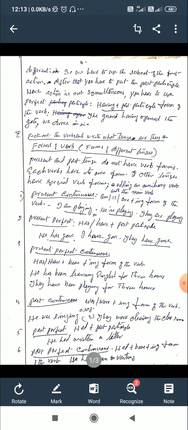Next, past perfect: had plus past participle. He had written a letter. Had written is past perfect. Now, past perfect continuous: had plus been plus the ing form of the verb. He had been playing. He had been running. Here, had been running is the verb, and you have to write down had been running as the verb, then the tense is past perfect continuous tense.